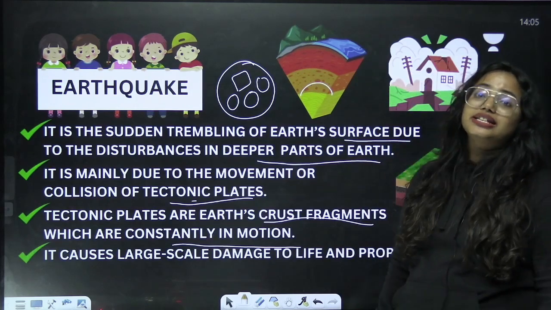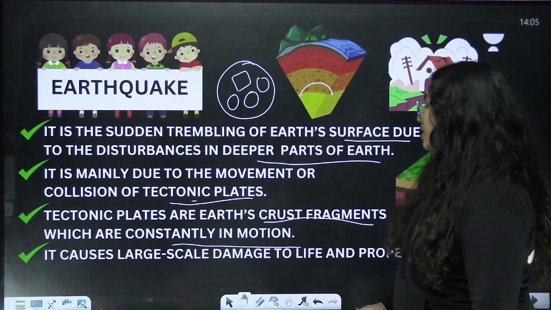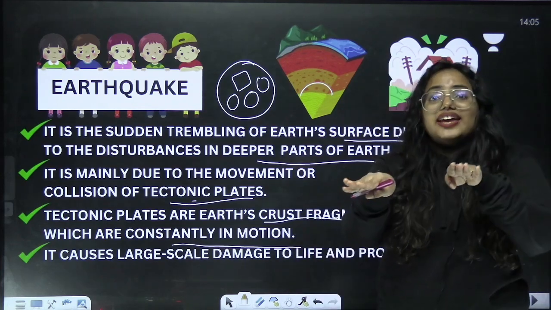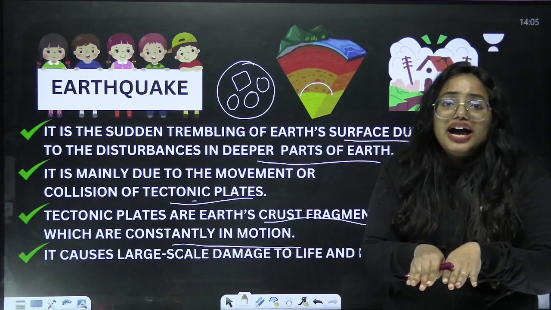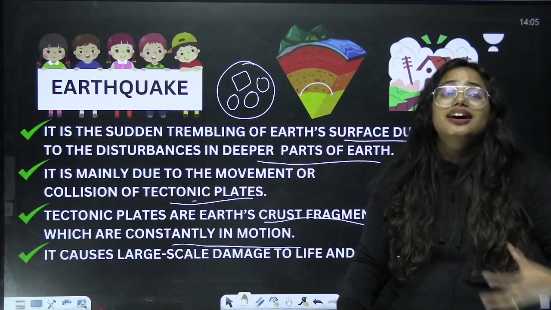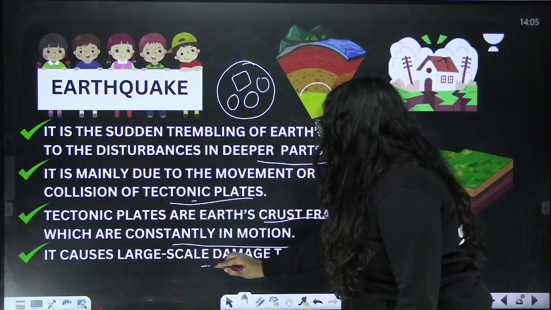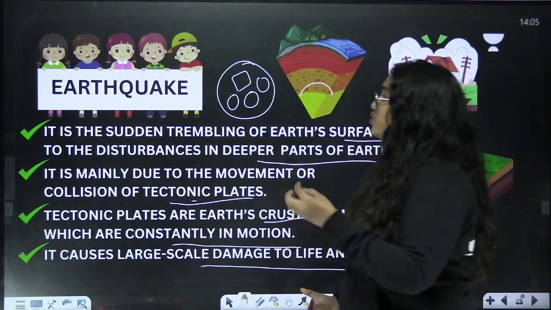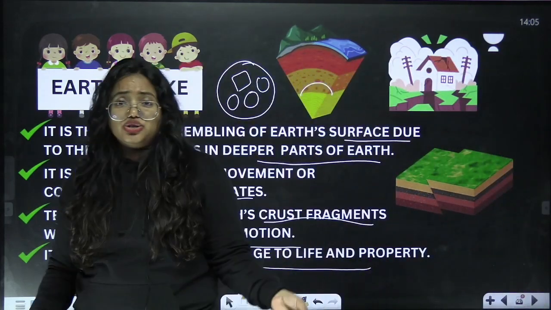This is nothing but the reason behind the earthquake. Tectonic plates are constantly moving, and they can slide past or collide, which can create an earthquake, and it causes large scale damage to life and property. So an earthquake can be so dangerous.